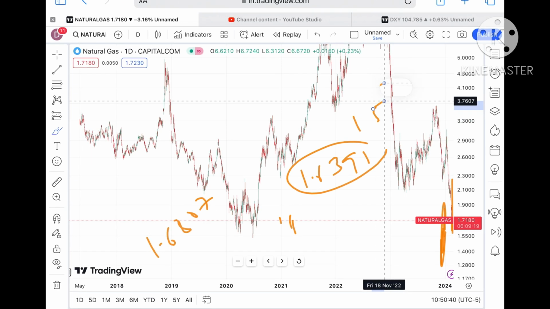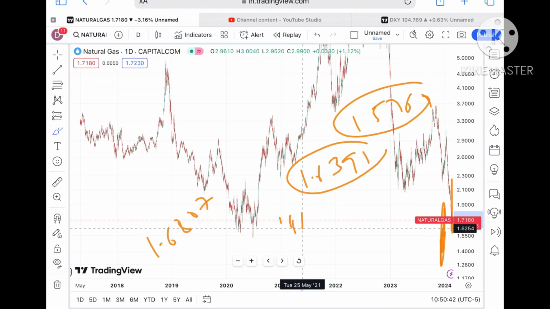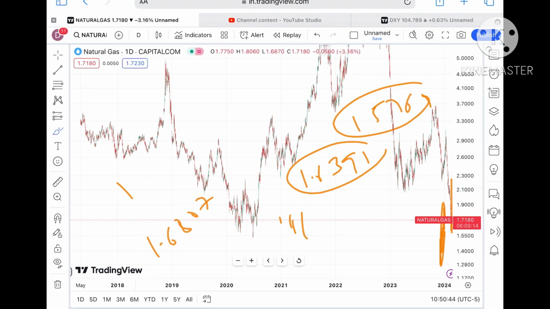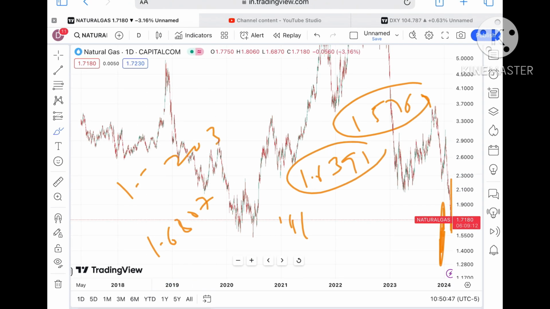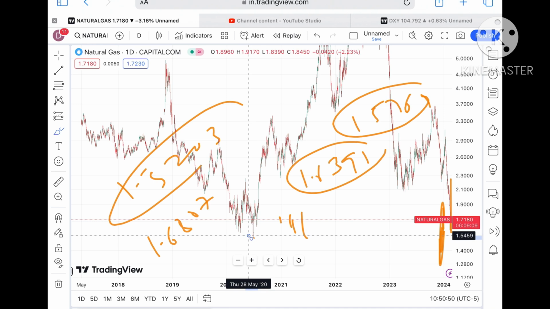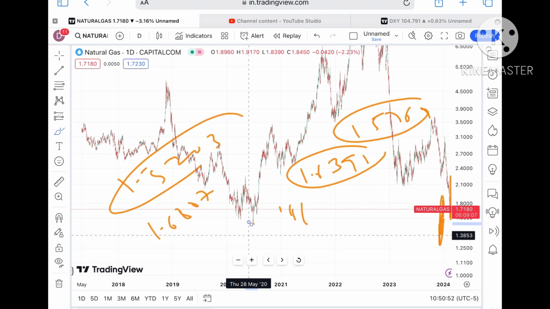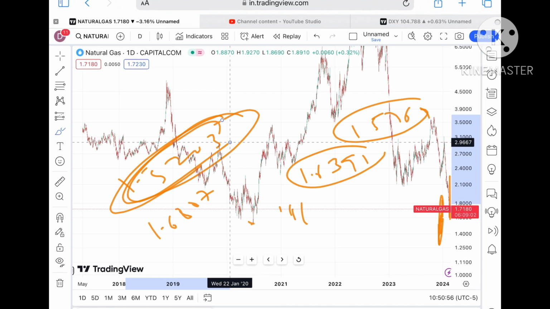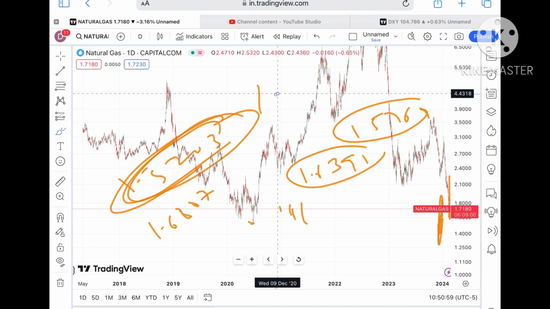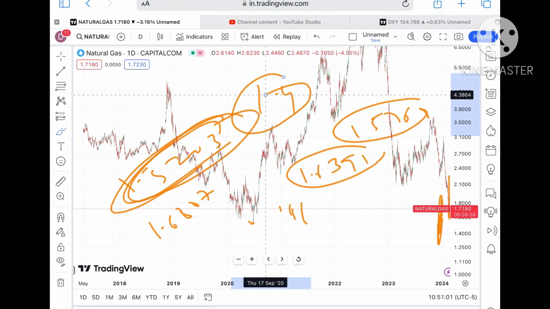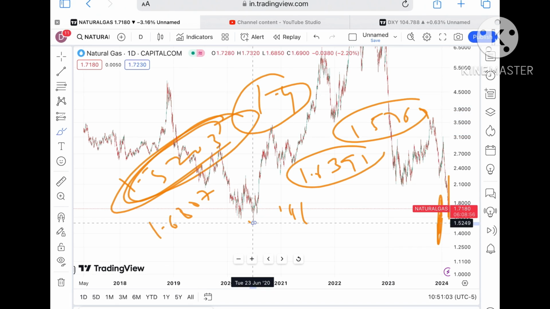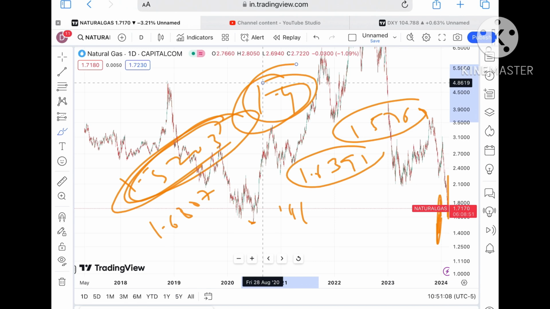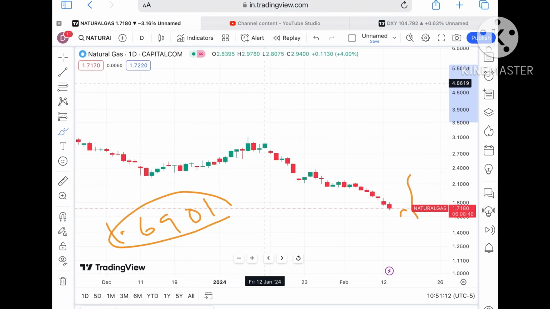If the price starts moving below that zone, we can see a level of $1.5764, and if it moves below that zone, the chance of touching 1.5203 will be there, and this is the low of this zone. So the price can move further low if it starts falling below this level. Understand, this is an important support. If the price goes below this level, we can see a level of 1.4 also, and then further low, because this is a level we have not seen; you can say it's an all-time low. So the probability will be high that it can fall below 1.4 also if the price doesn't sustain $1.5.